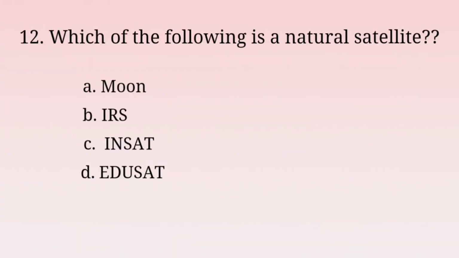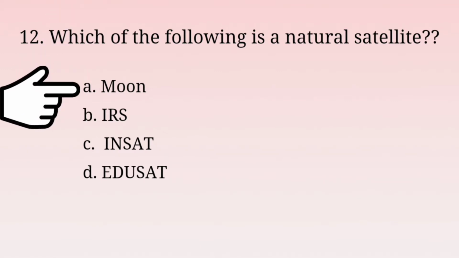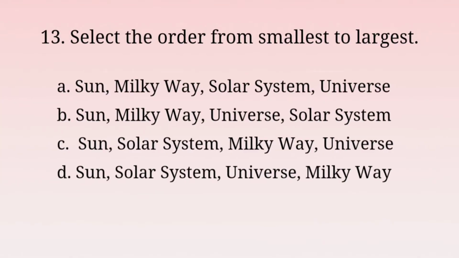Next question, which of the following is a natural satellite? Options A. Moon, B. IRS, C. INSAT, D. EduSat. So among these, Moon is the natural satellite. So the answer is option A. Moon. Next question, select the order from smallest to largest. Option A.